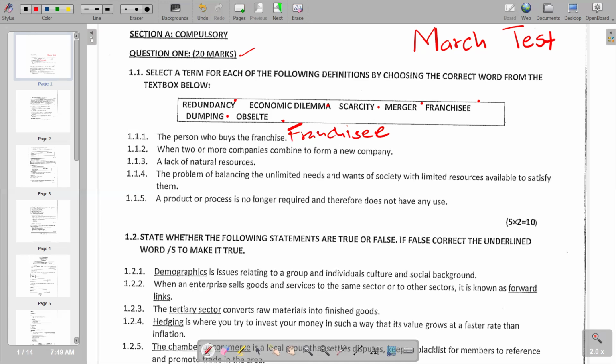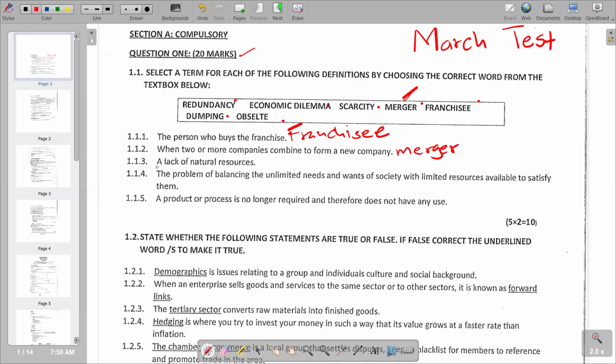Then we go to the second part. When two or more companies combine to form a new company, according to the information given, we see that we have a merger, which is the correct term. Remember, a business merger is an agreement between two companies to unite into one company. That's basically the brief description we can give of a merger. So we have merger.